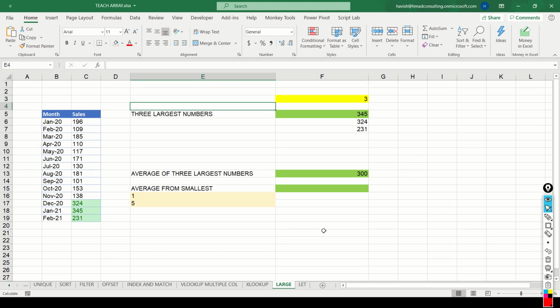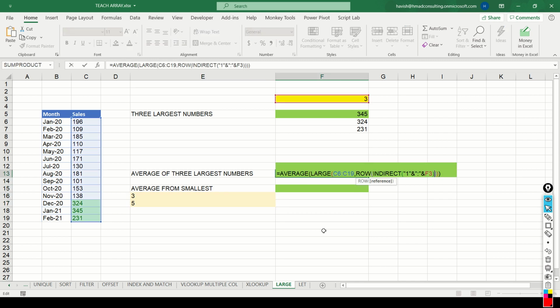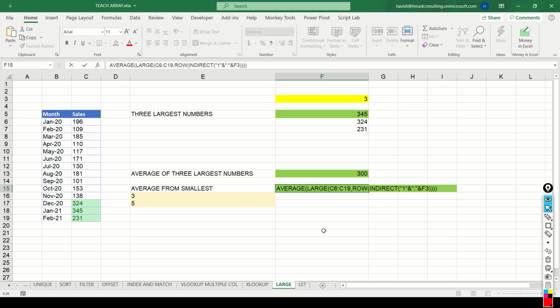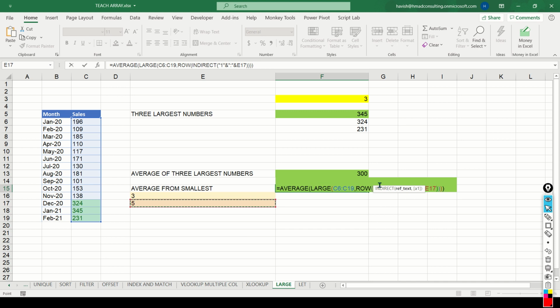Now imagine you wanted to find the average of certain positions, let's say the third, fourth, fifth smallest number. Now, this means that the 1 has to be dynamic as well as the 3 has to be dynamic. So I'll just copy the same formula. We will change the endpoint to 5 and we will change the starting point to 1.